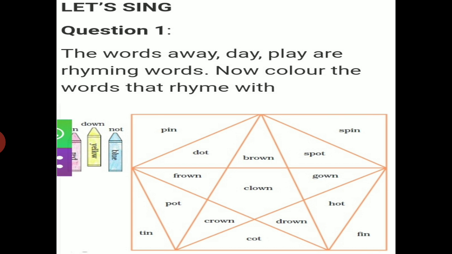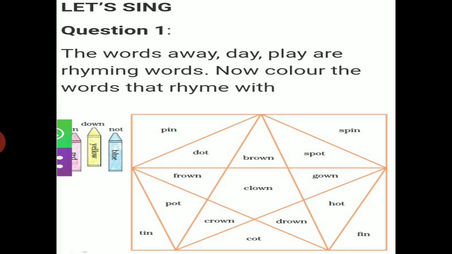Now next question. Let's sing. Question: the words away, day, play are rhyming words. Now color the words that rhyme with in in red, down in yellow, and not in blue.